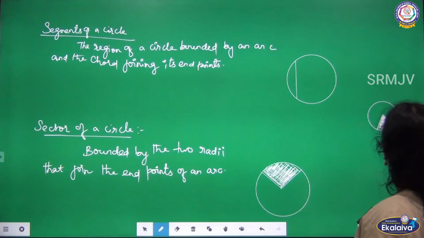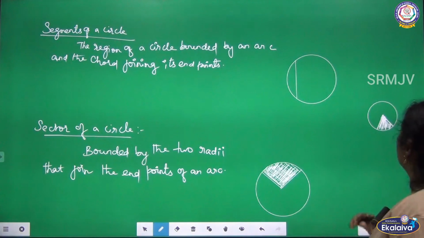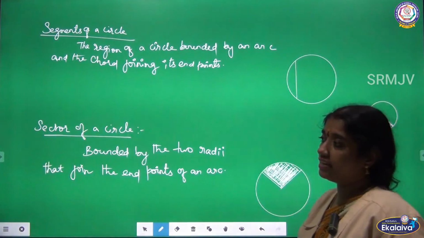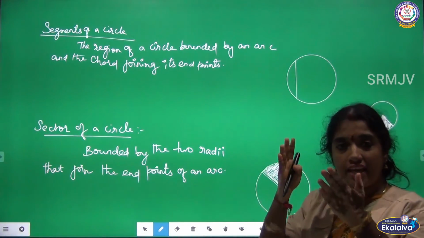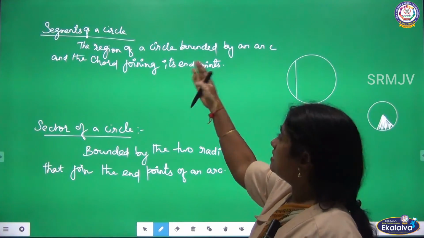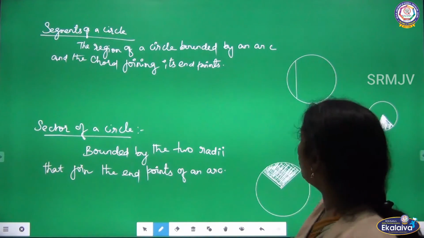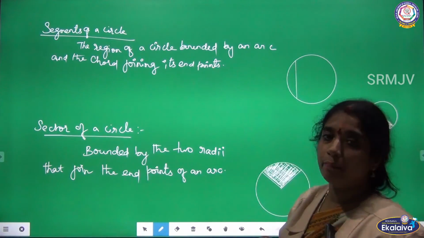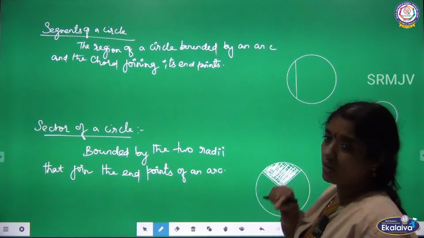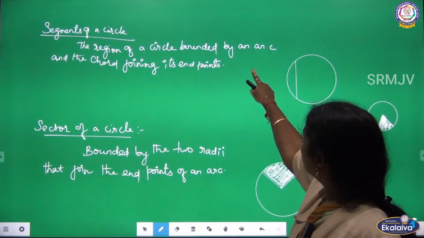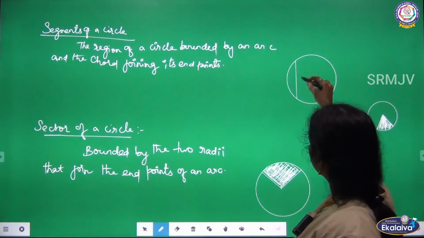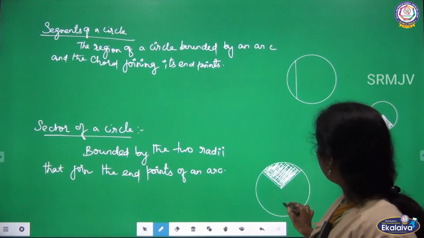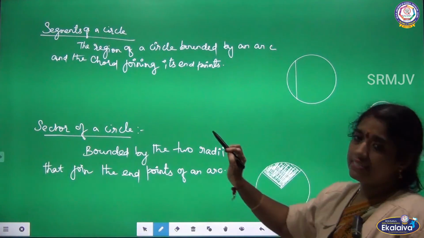I have cut this, and if I want each piece, I can cut like this, but it is a wrongly cut cake. It is a segment. If I cut the cake wrongly, then it is a segment of a circle. The segment also has two points which are on the circle, for example, a chord. Two points on a circle means what? It is a chord. The region of a circle bounded by an arc and the chord joining its end points. If I cut wrongly, it is a segment. If I cut the cake correctly, it is a sector.